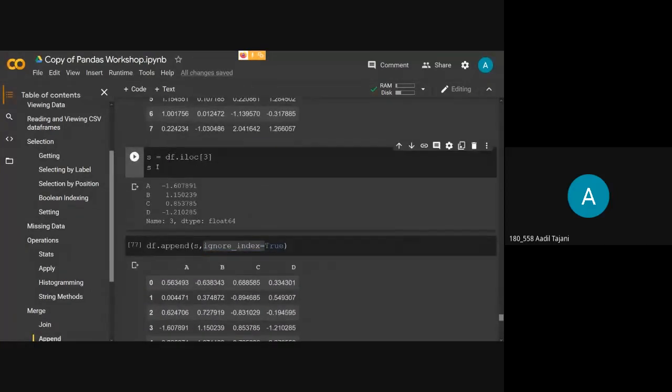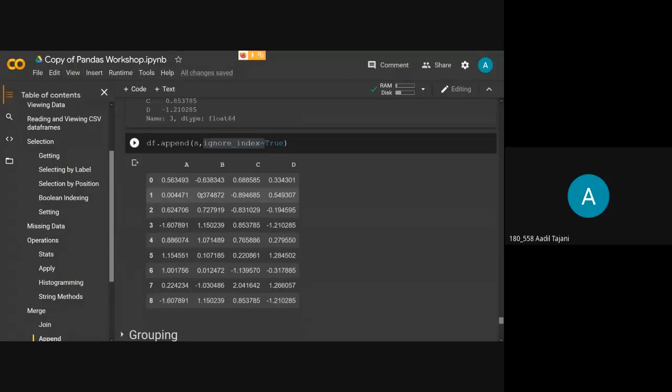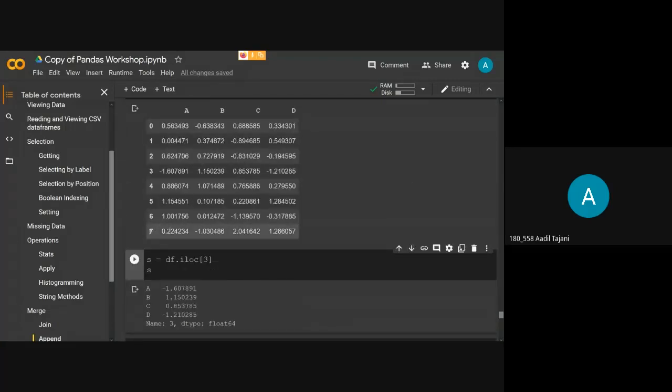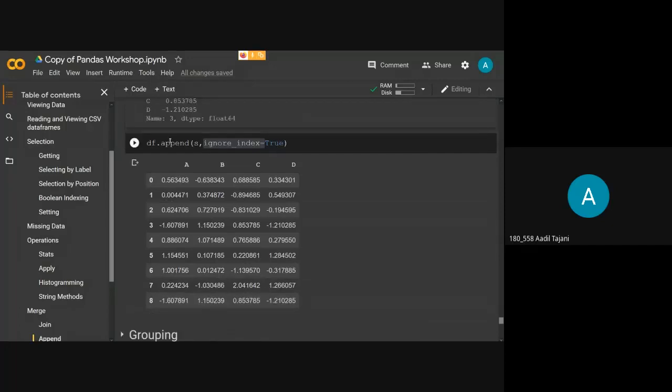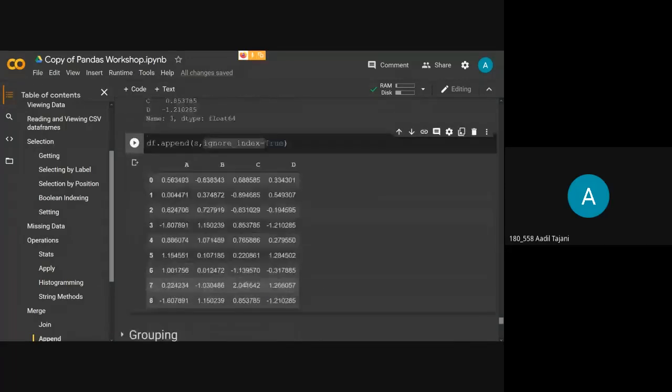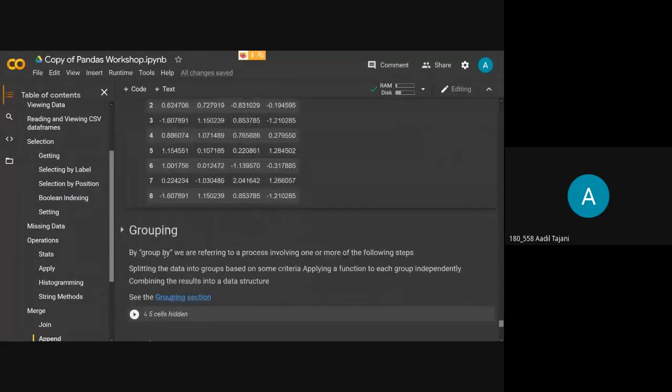Okay, so here, as you can see, in a series you get these indexes by default. But I don't want those indexes. I want pandas to assign the indexes by default, following the trend that is being followed in the data frame. So if I append it, as you can see here, we had just till index 7. Now it has assigned this as index 8, and the values are taken from this series. Okay, so this is how append works.